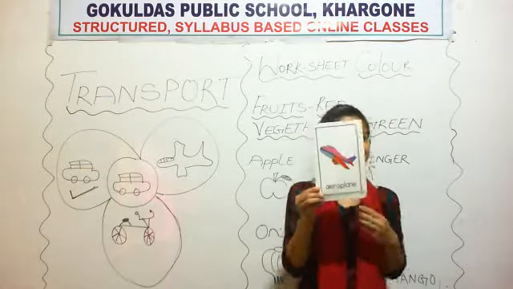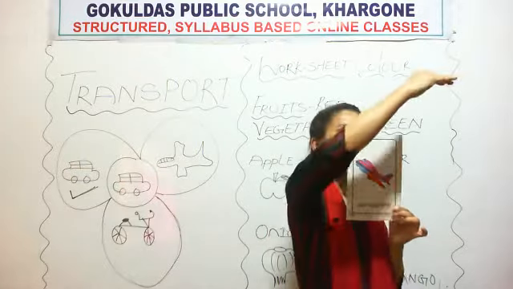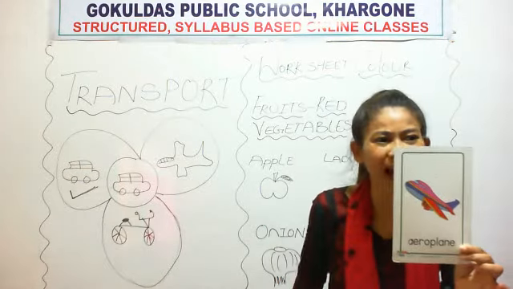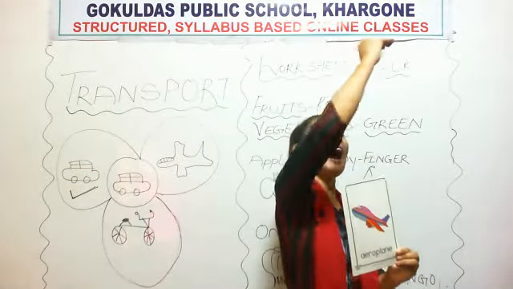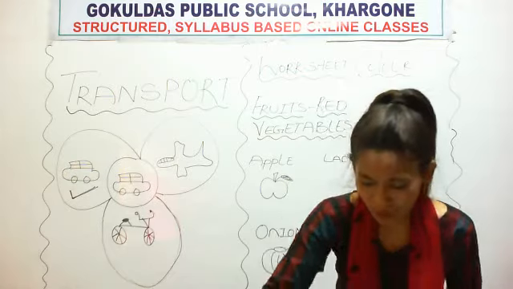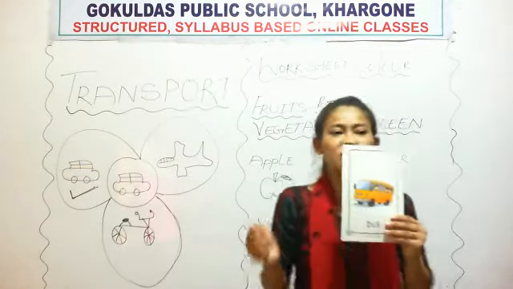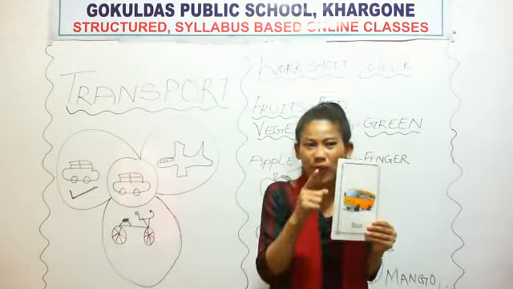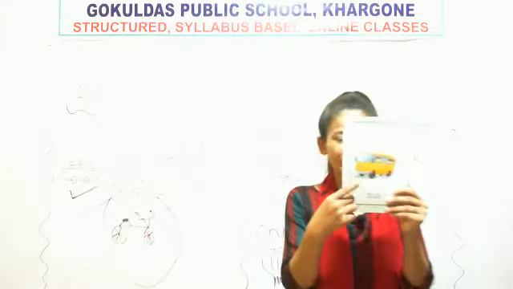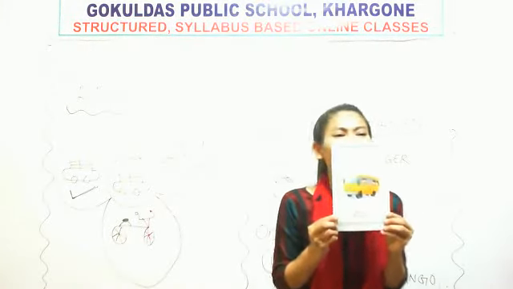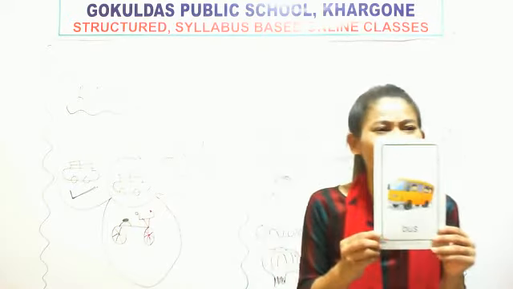Okay, see. What is this? This is aeroplane. And where does aeroplane fly? Sky. You have to do like this, okay? And next, what is this? Bus. School bus. Do you have a school bus? You are coming to school by school bus, right? So what is this? This is school bus.